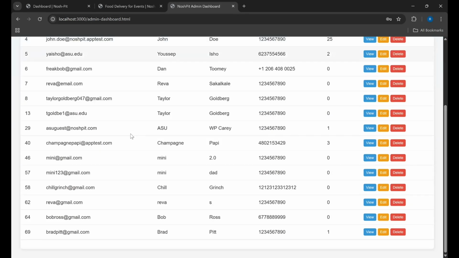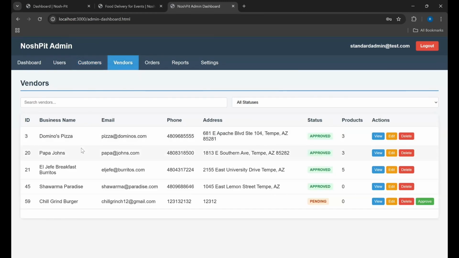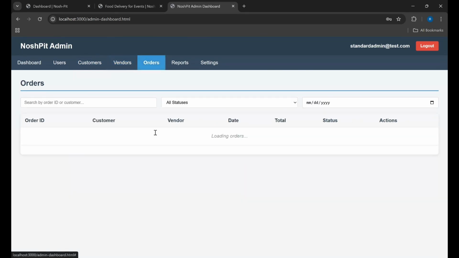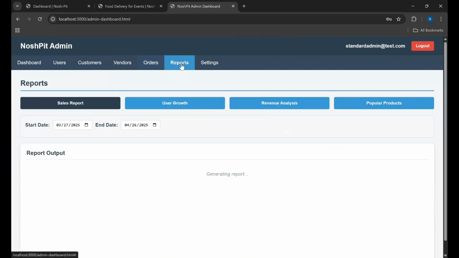Here we can see just the customers, and we can see Brad Pitt that we just added here, how many orders he's placed, just that one. We can also see the vendors. If a new vendor wants to join, they have to create an account and then they have to be approved here by the admin. And then here we can see the order information. So now we can see that order that we just placed.